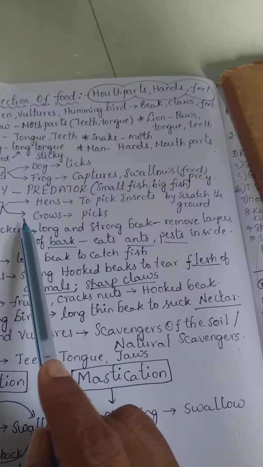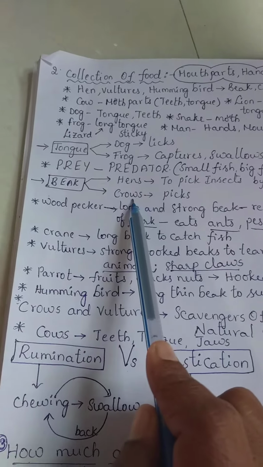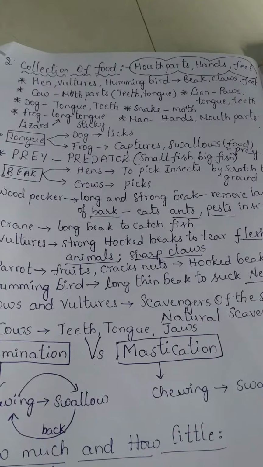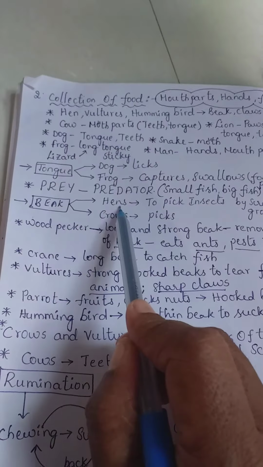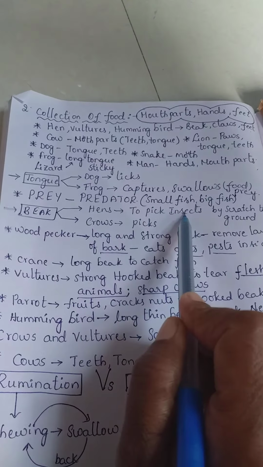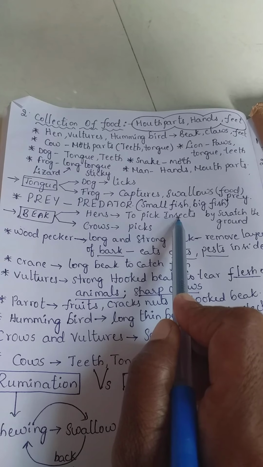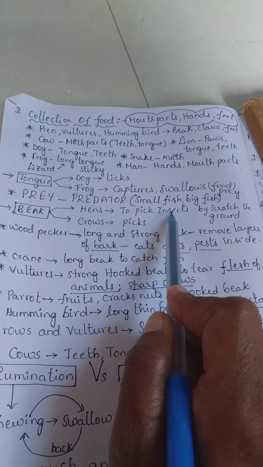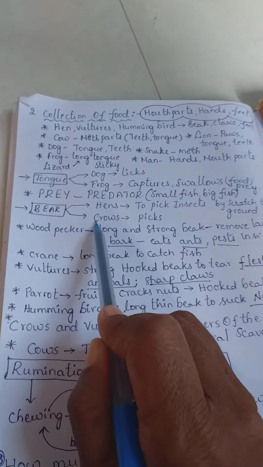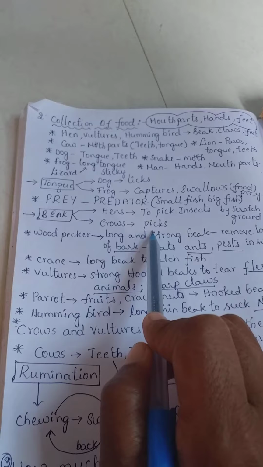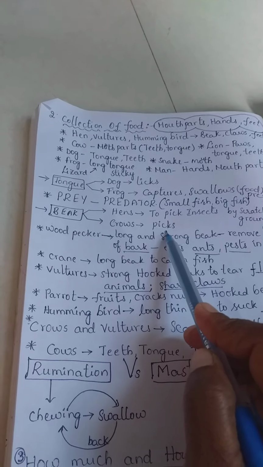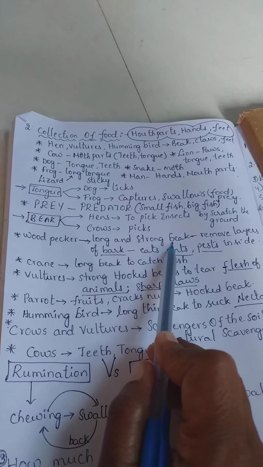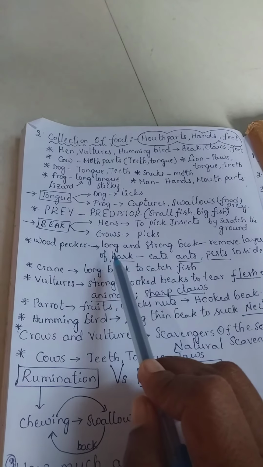So here, beaks are used by hens and crows to collect the food, but in different modes. For example, hens use the beak to pick the insects from the ground. Most of the time we observe that hens scratch the ground to take out the insects. Next one, crows use the beak to pick materials from the ground. Woodpecker has a long and strong beak which removes the layers of the bark.